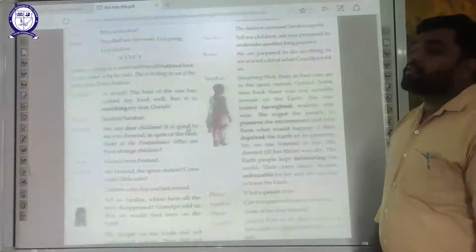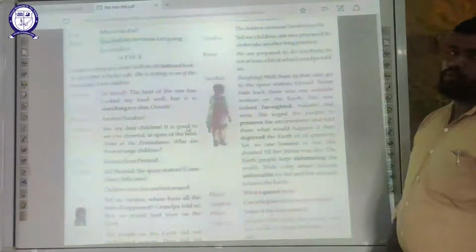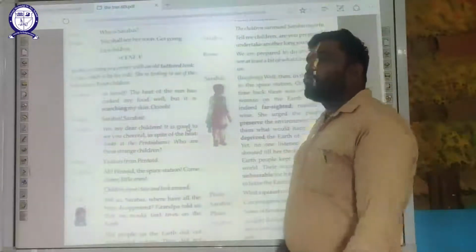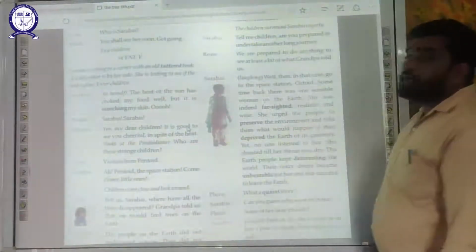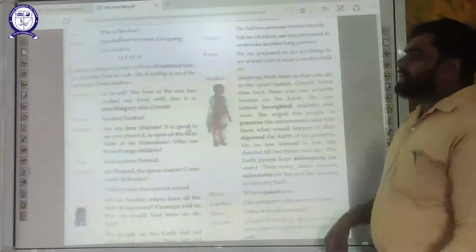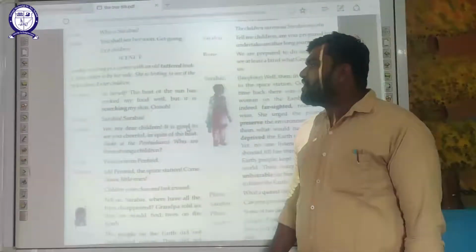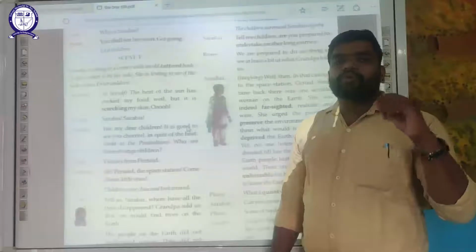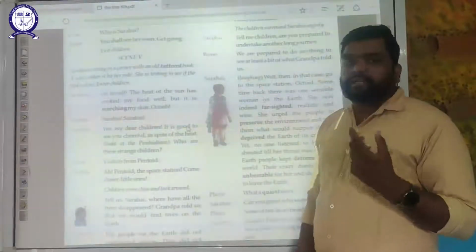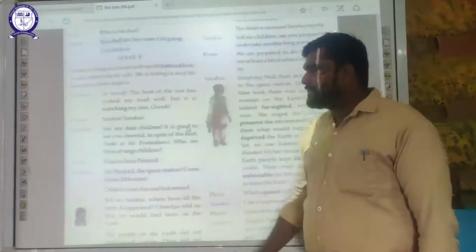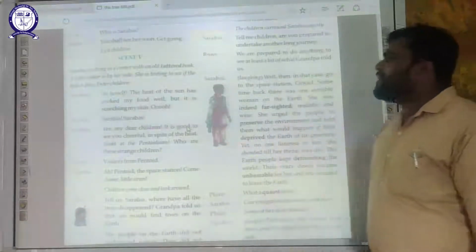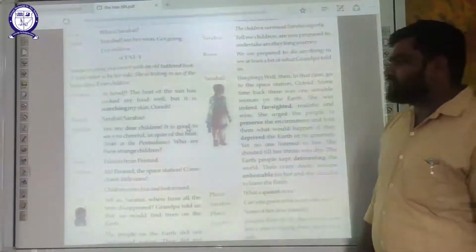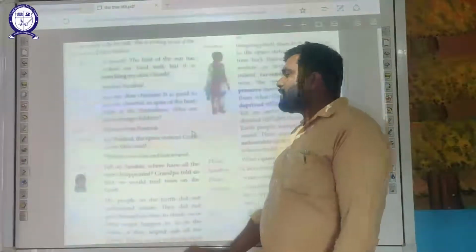And the children. Now Sarabai is using a solar cooker and she is having a book. She is checking if the food is cooked. Sarabai speaks to herself. The heat of the sun has cooked my food well, but it is scorching my skin. Oh, now she was not able to tolerate the heat of the sun. Meena said, Sarabai, Sarabai. Sarabai said, yes, my dear children, it is good to see you cheerful in spite of the heat. Looks at the Pentoidians.